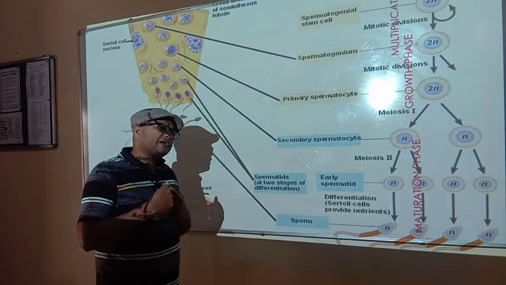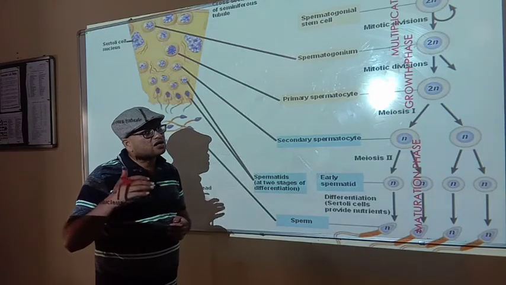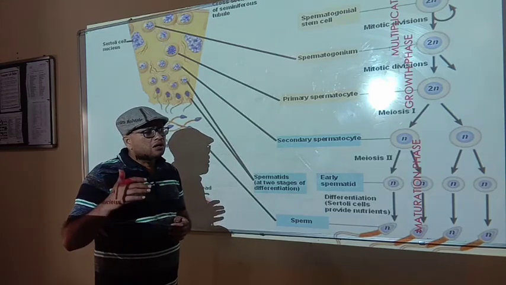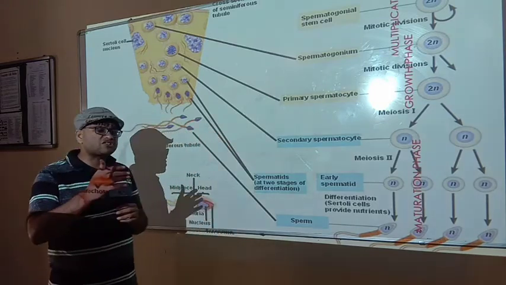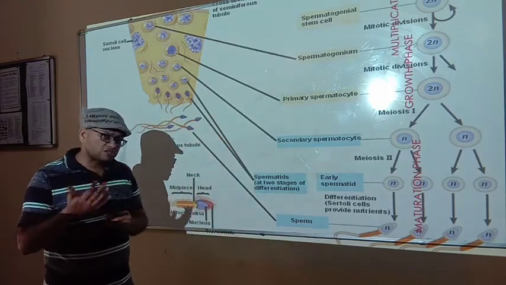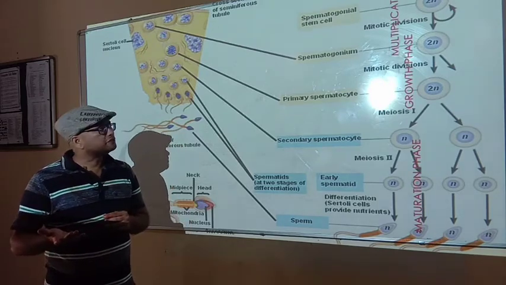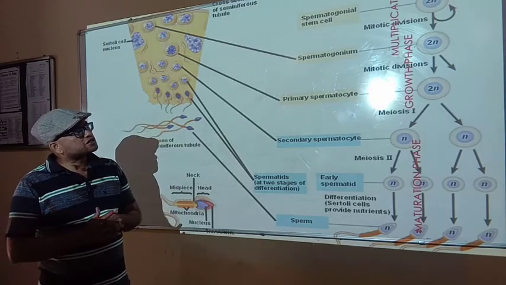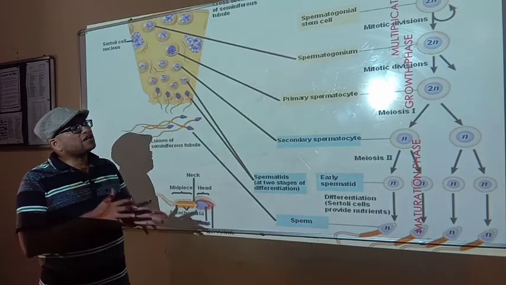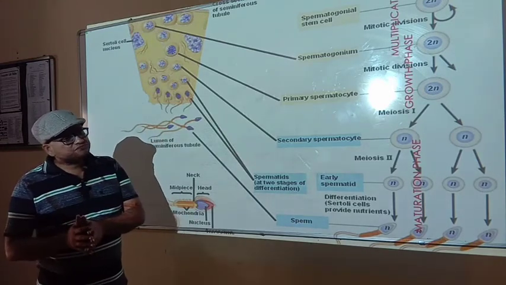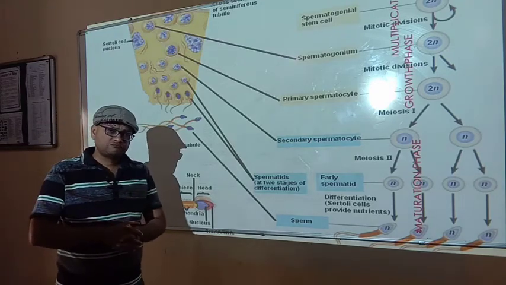When we say stem cells, it means these cells do not undergo differentiation; they are not going to differentiate to perform particular functions. They will divide and divide only. So, the spermatogonial stem cells either produce spermatogonial stem cells after division or produce spermatogonium.